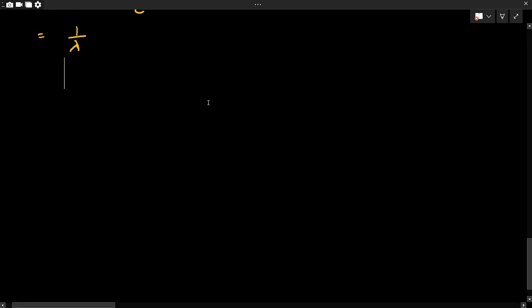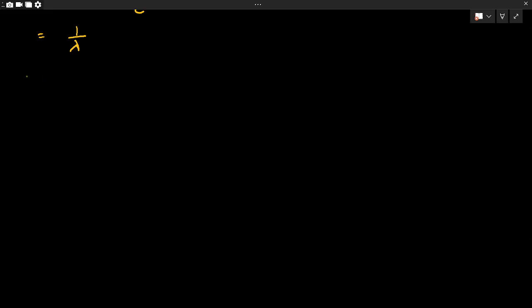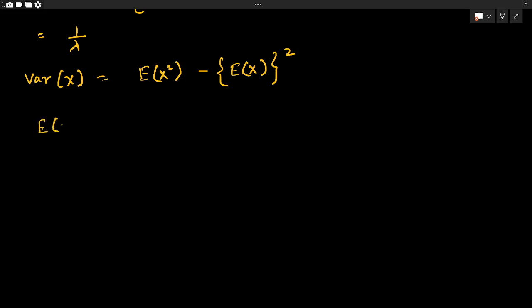Now we try to calculate the variance of x. We know that the variance of x is nothing but the expectation of x square minus the expectation of x whole square. So in order to calculate the expectation of x square, we need to find the integration of x square from 0 to infinity.